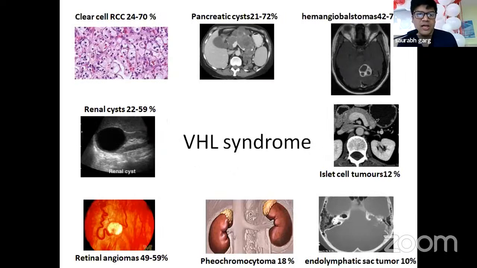Now, this image shows the various different types of malignancies and the typical appearances in radiology, histopathology or gross appearance, like in VHL syndrome. So, in VHL syndrome, we have typical pheochromocytomas associated with 18% of cases. Then we have retinal angiomas. We have renal cysts. Then we can have cerebellar hemangioblastomas, as seen in the axial cut of the brain. We can also have pancreatic islet cell tumors and endolymphatic sac tumors.